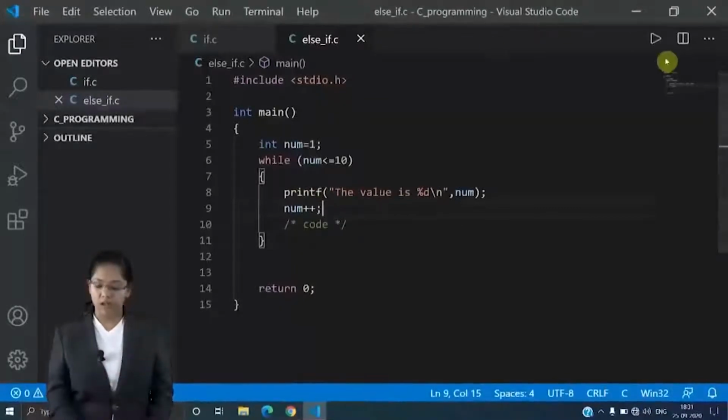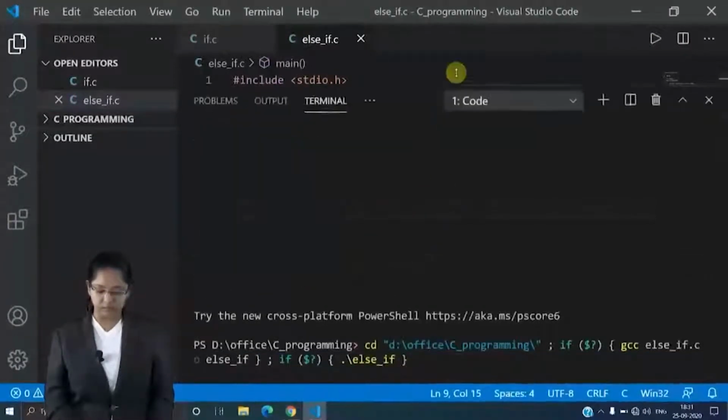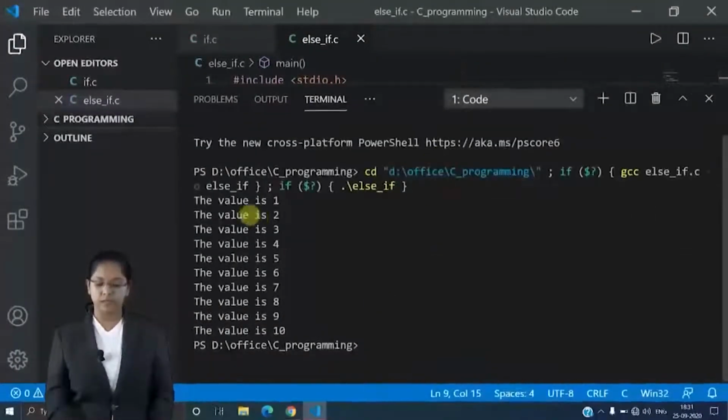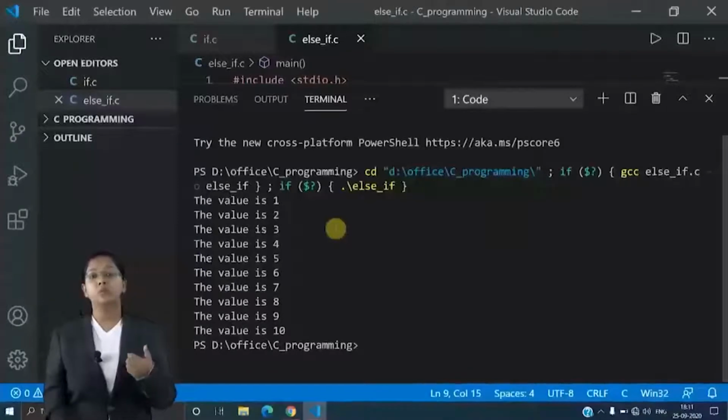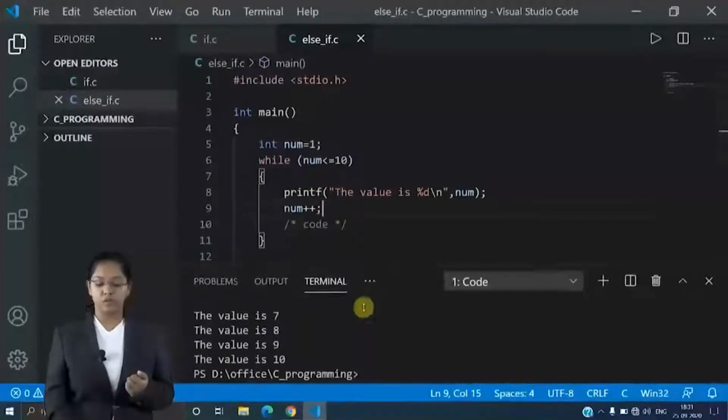Okay. Now let's run this code. Save it and let's run. See, the value is 1, the value is 2, till the value is 10. And this is how your while loop works. Okay, this was your while loop.